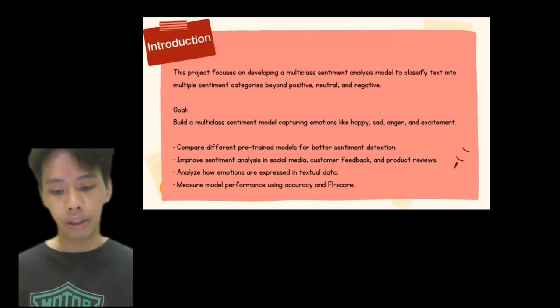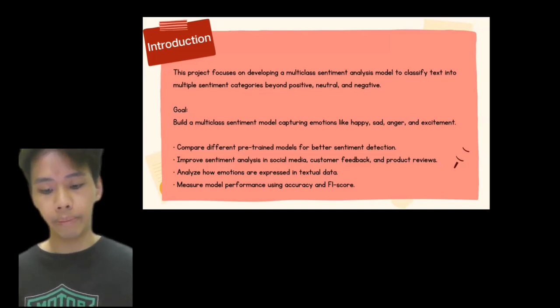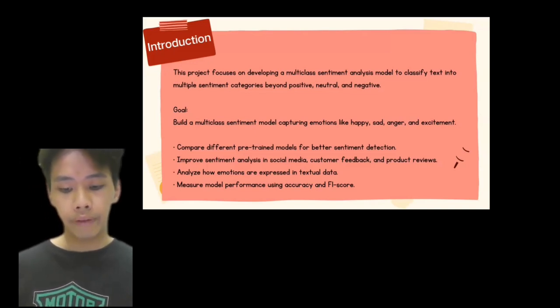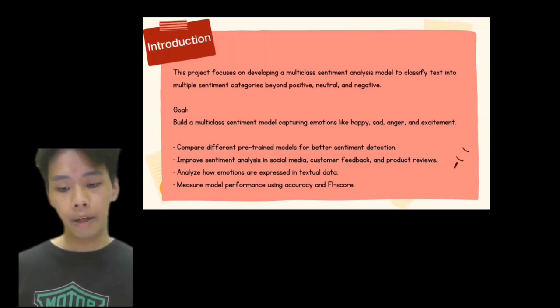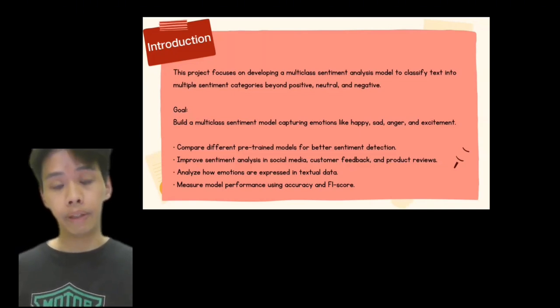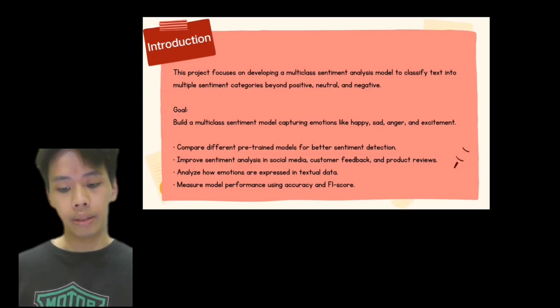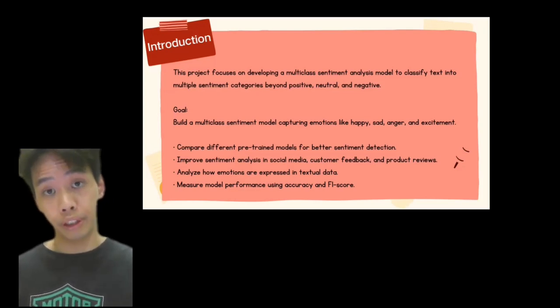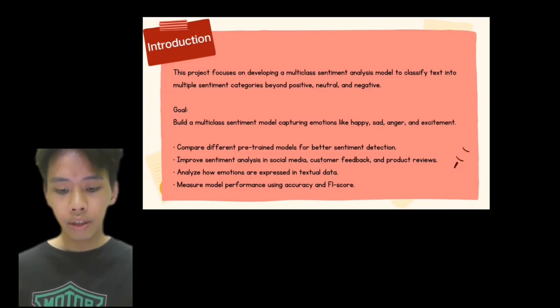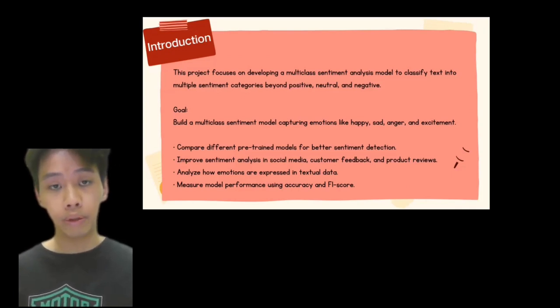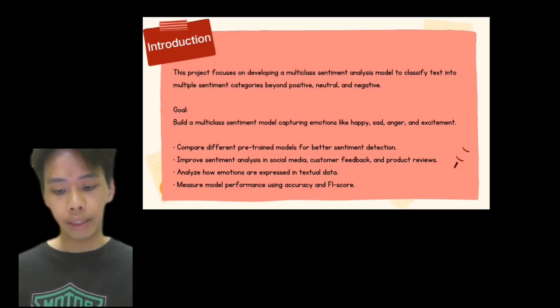So here is some context and background. Sentiment analysis is now widely used in social media, customer feedback, and product reviews, and it classifies text into three categories: positive, negative, and neutral. Positive, for example, is "I love this product." Negative is "I find the product terrible," and neutral is "I find this product so-so, not bad." But human emotions are more complex than just positive or negative. We have other emotions too, like joy, sadness, and excitement.